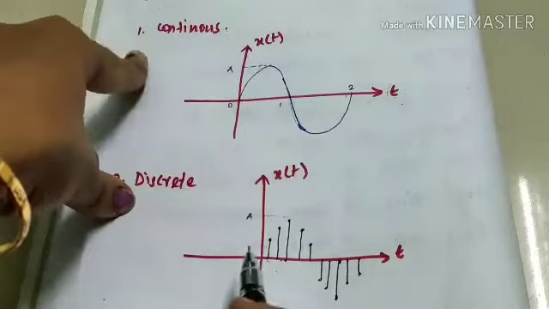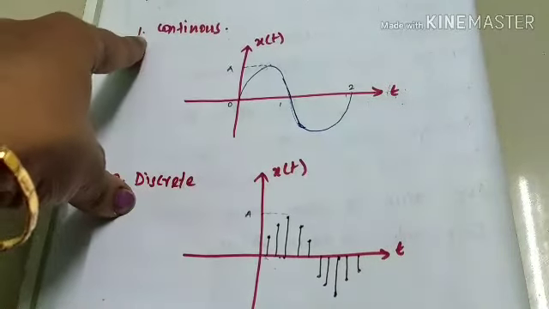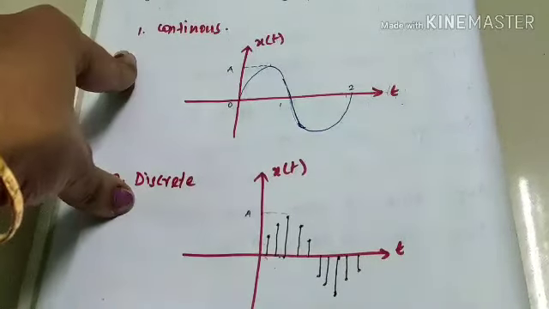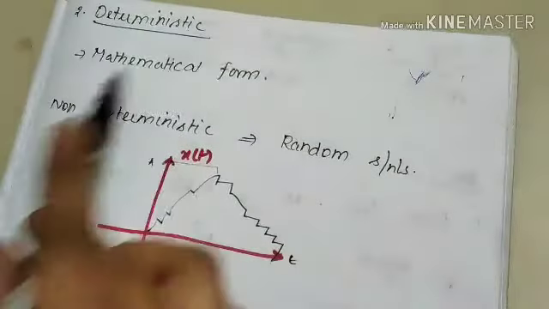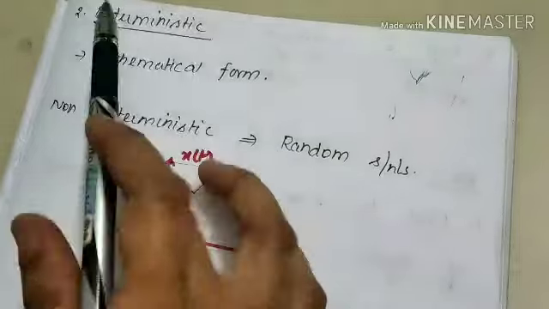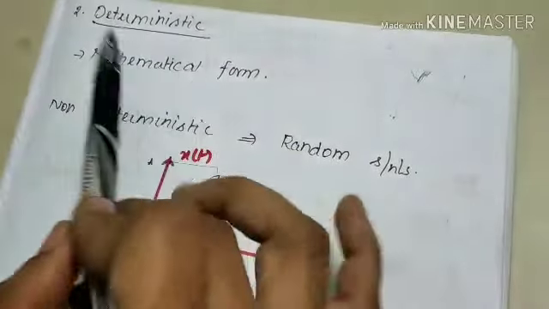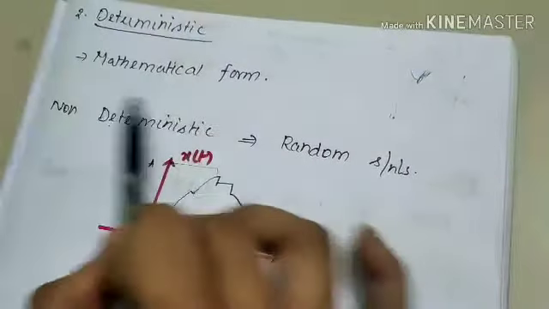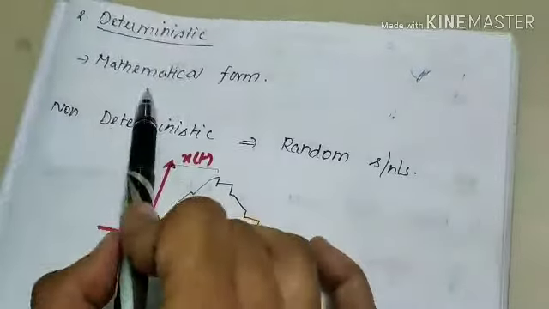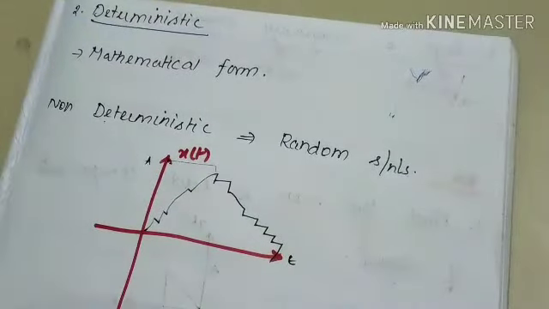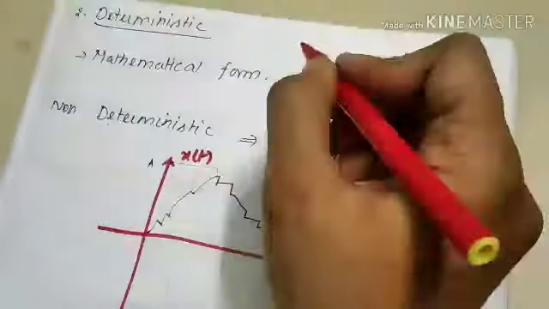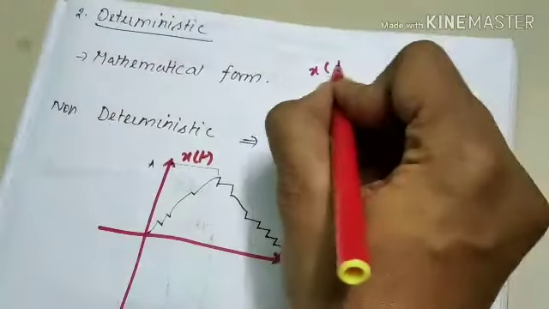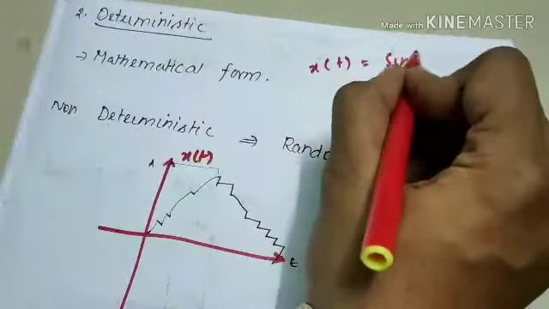Okay, let's go for the second type, deterministic and non-deterministic signal. Deterministic is nothing but a signal that can be determined in a mathematical form. For example, let us assume one signal, x of t is equal to sin t.